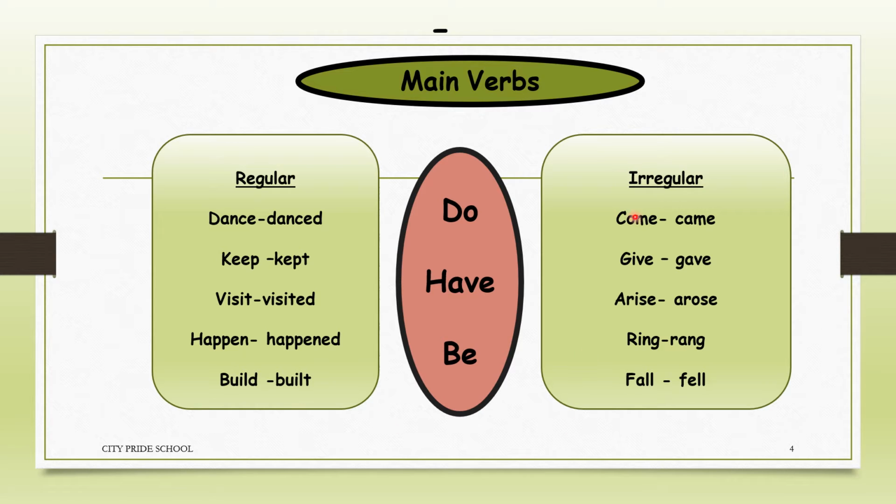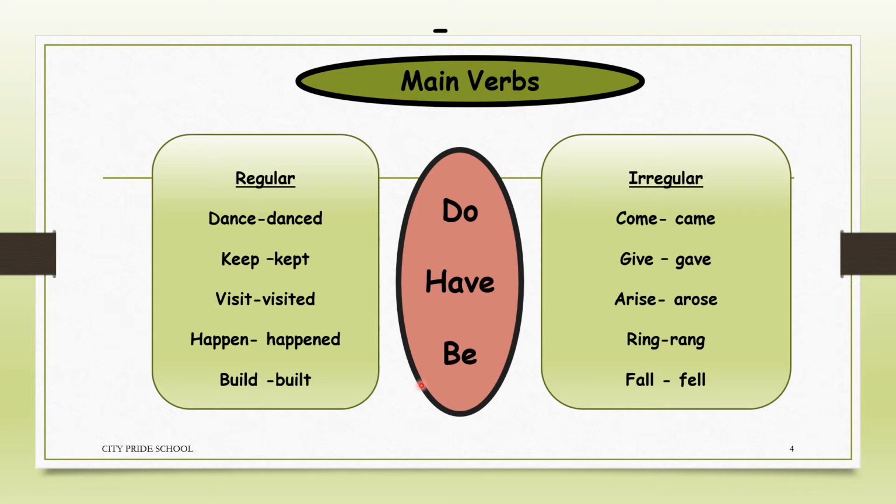Now, irregular verbs are those which form their past tense or past participle by changing a vowel in them. So a vowel changes to form their past tense. For example, come becomes came, give becomes gave, arise, arose, ring, rang, fall, and fell. So this is all about regular and irregular verbs.